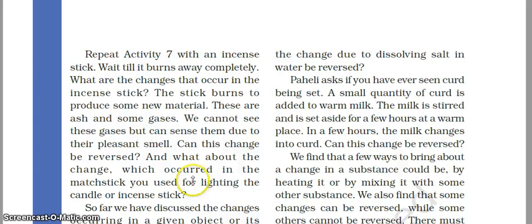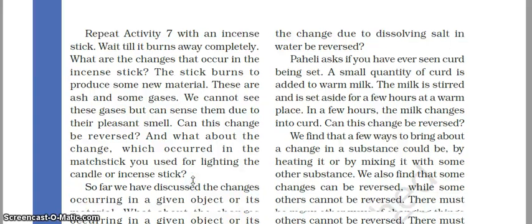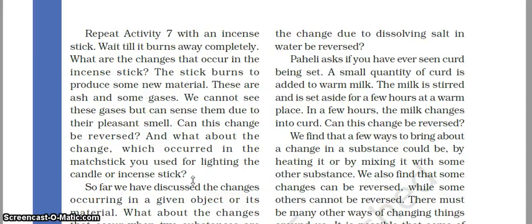So this type of change is irreversible, and also because a new substance is being formed, this change can be called a chemical change. When a new substance is not formed and we can reverse it sometimes, then the change is a physical change.